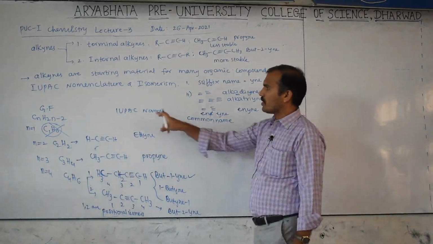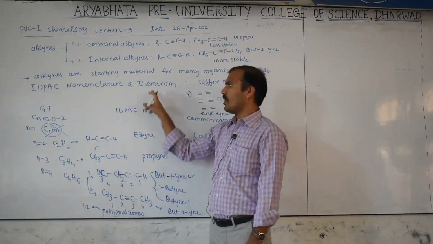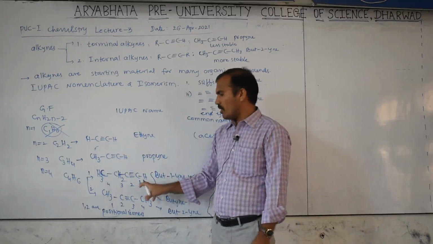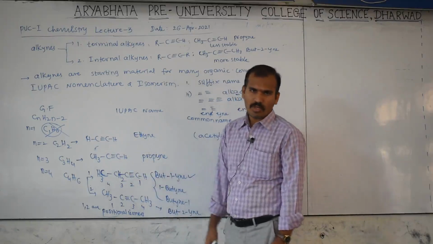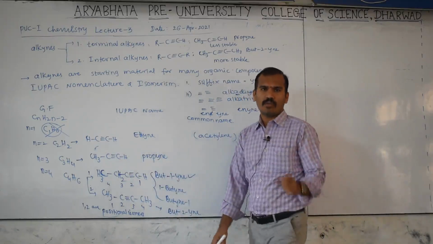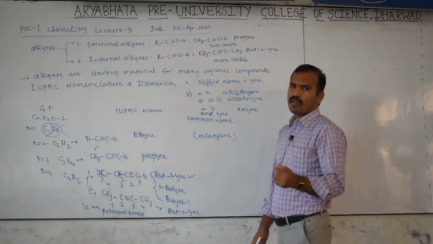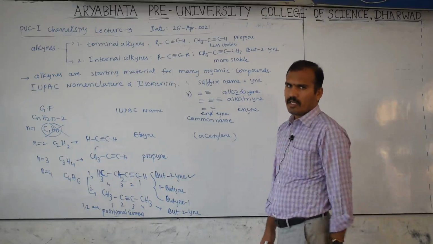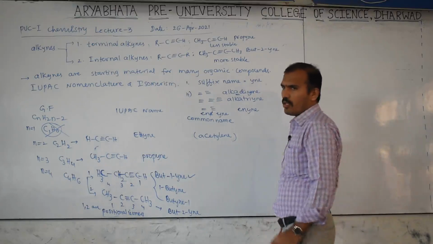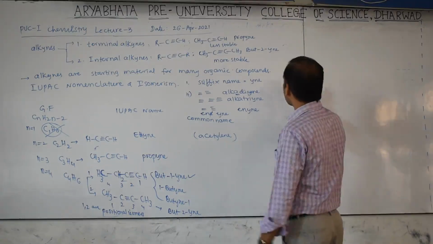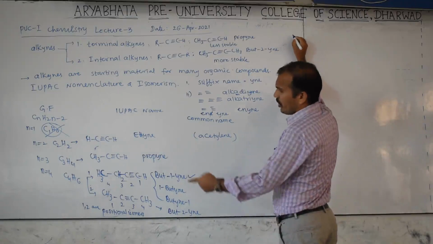So here I am discussing nomenclature and also isomerism. So these two are which type of isomer? Positional isomer. How to identify a positional isomer? The root word will be the same, only the position of maybe the multiple bond is different, or the functional group is different, or any substituent position will be different, but the root word will be the same. Next one. Now n equal to 4 is completed.